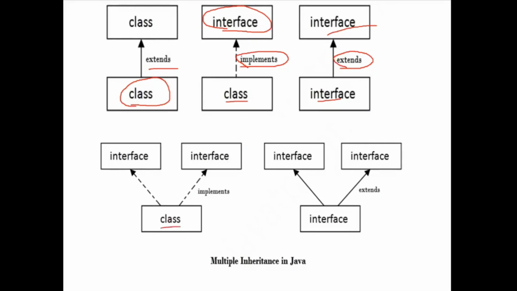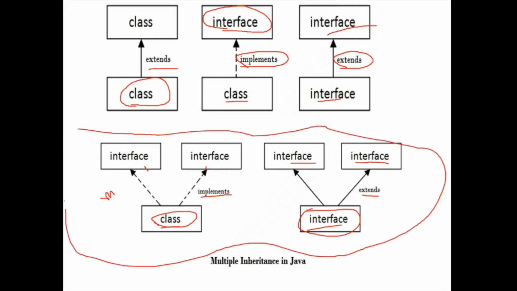Here, this class is inherited from an interface, so you have to use implements. Here, this interface is inherited from interfaces, so we have to use the keyword extends. These are all multiple inheritance examples. Here this class is inherited from two interfaces, so this is the multiple inheritance concept. This is also multiple inheritance, one interface inherited from two interfaces.